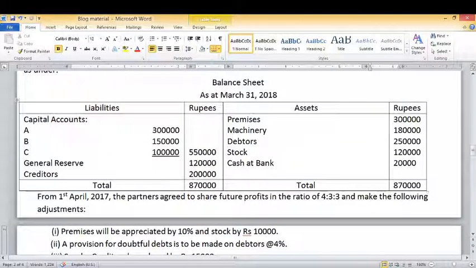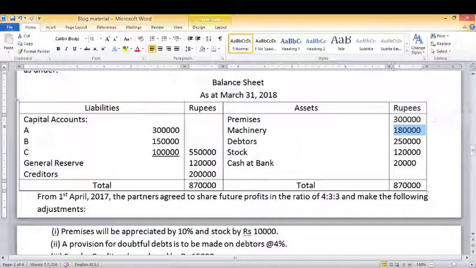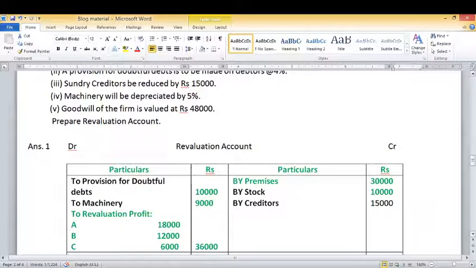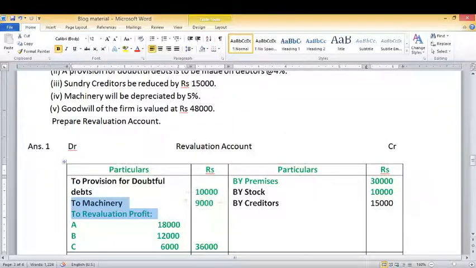Machinery is given 1,80,000. So here is the reduction of 5% in the value of machinery, then it will be 9,000. So we will write on the debit side of the revaluation account to machinery 9,000.